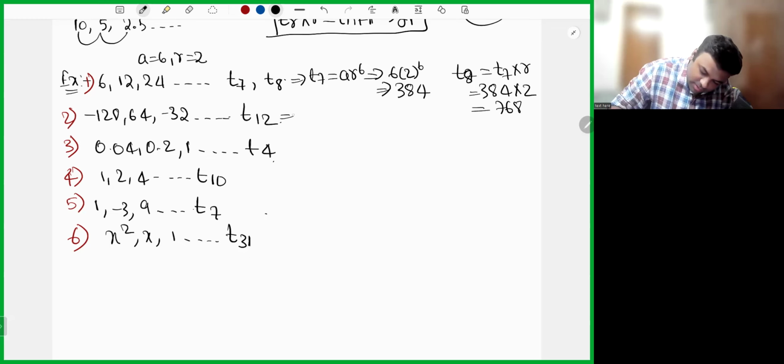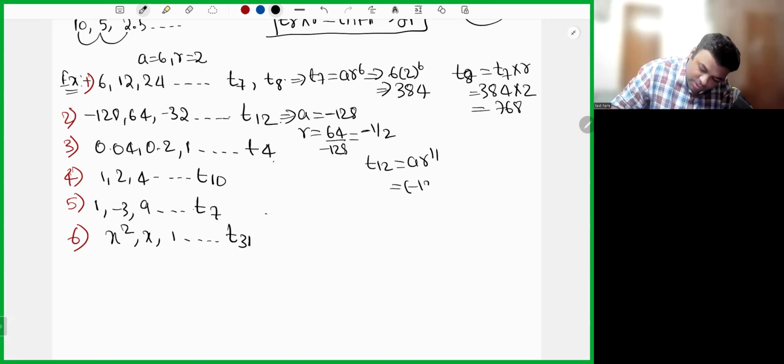Next T12. A is minus 128, common ratio 64 by minus 128, that is minus 1 by 2. So T12 is A into R power 11, minus 128 into minus 1 by 2 whole power 11.